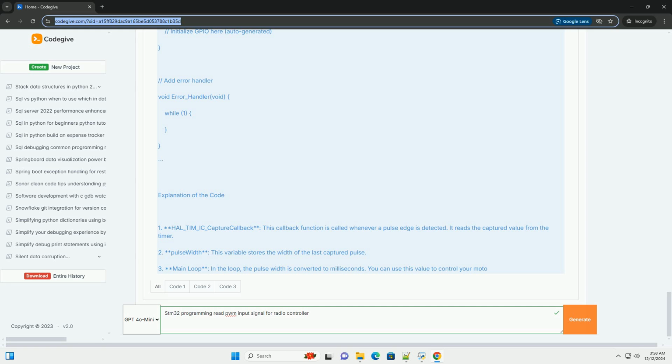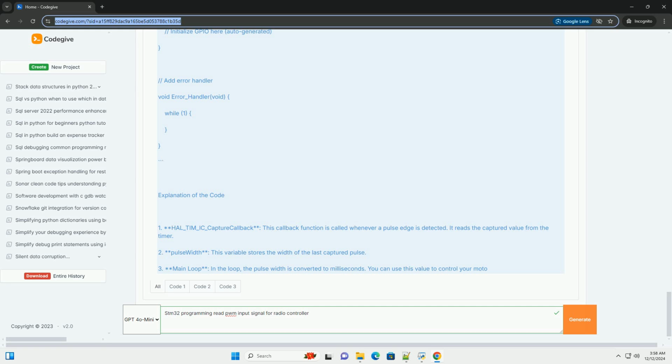Hardware setup. 1. Connect the PWM signal. Connect the PWM output from the RC receiver to an input pin of the STM32. For example, you might use pin PA0, port A pin 0. 2. Power supply. Ensure your STM32 board is powered, typically through USB or an external power supply.